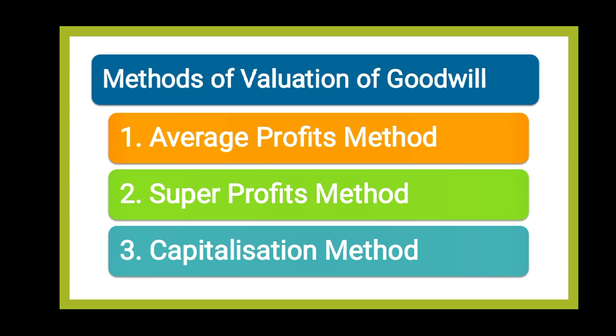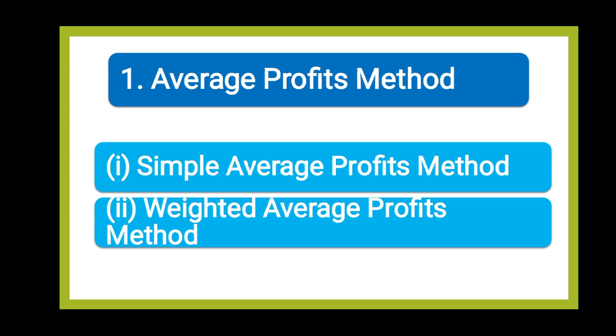So the next topic, which is very important in accounting of partnership, is methods of valuation of goodwill. Under this there are three methods of valuation of goodwill. First is the average profit method. Second is the super profits method, and the third is the capitalization method. So first is the average profit method. The average profit method can be classified into two types: simple average profit method and weighted average profit method.